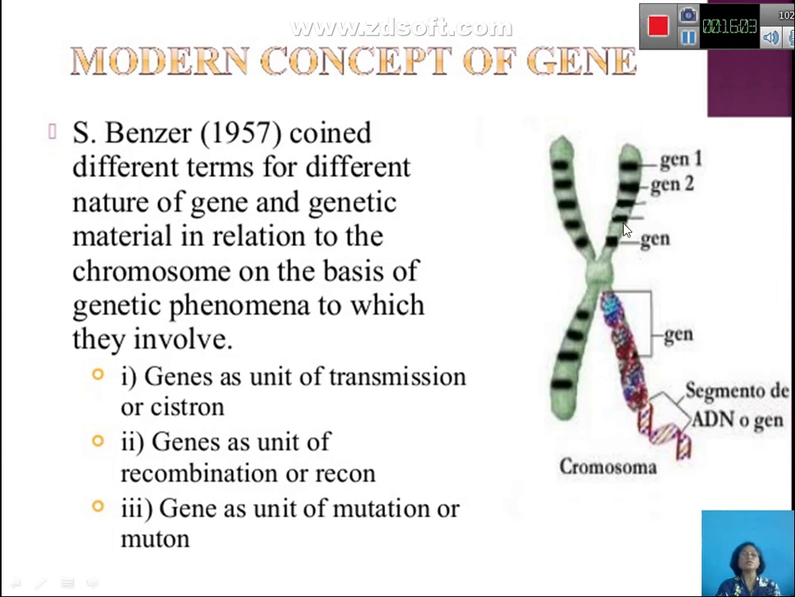As you observe in this diagram, this is your chromosome, and on this chromosome these are the particular genes: gene 1, gene 2, gene 3, gene 4 and so on. In one particular chromosome you can have thousands of genes located at specific locations, and that is what is called the locus.